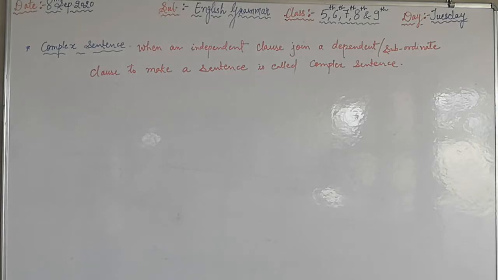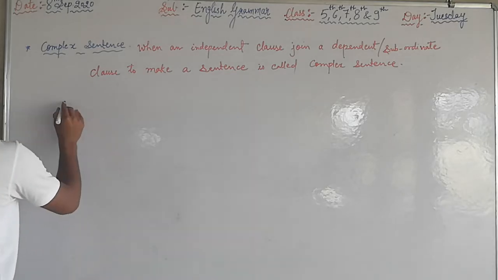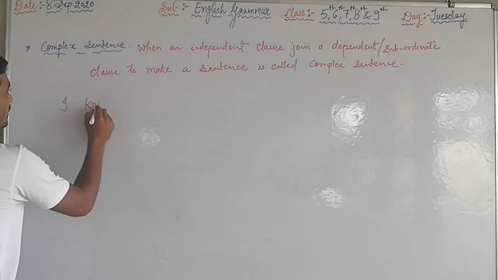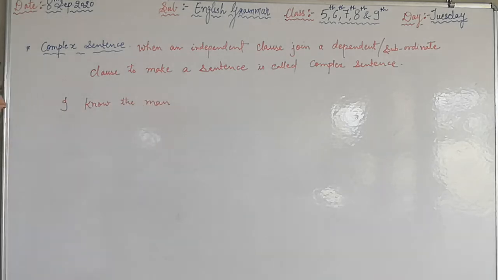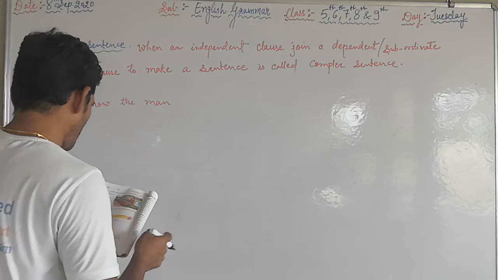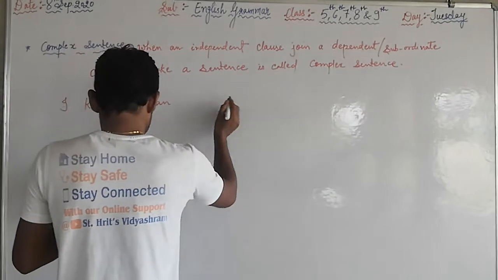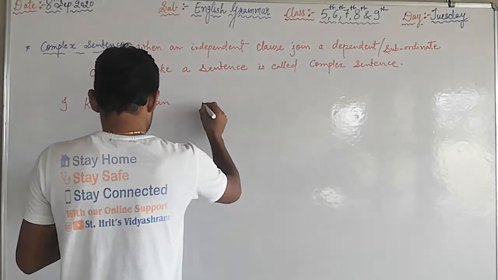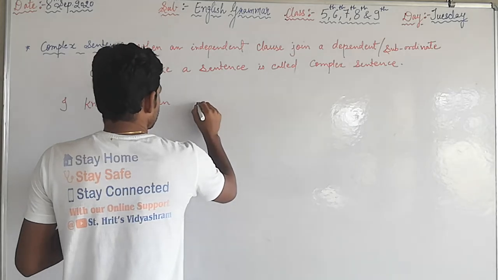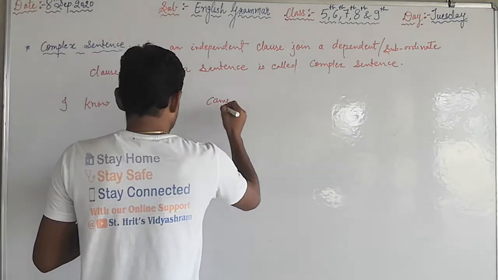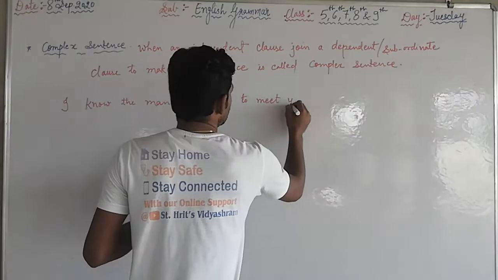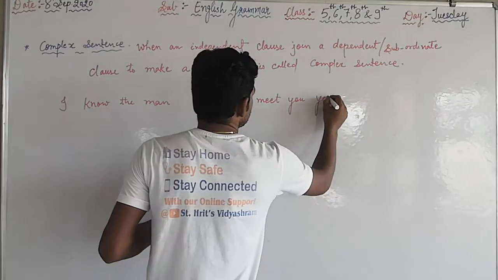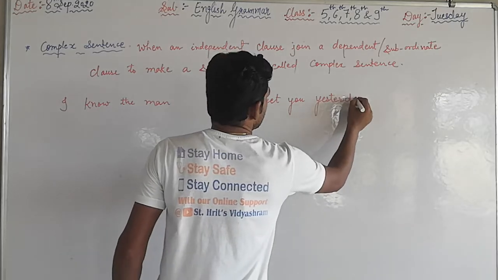See, I know the man who came to meet you yesterday.